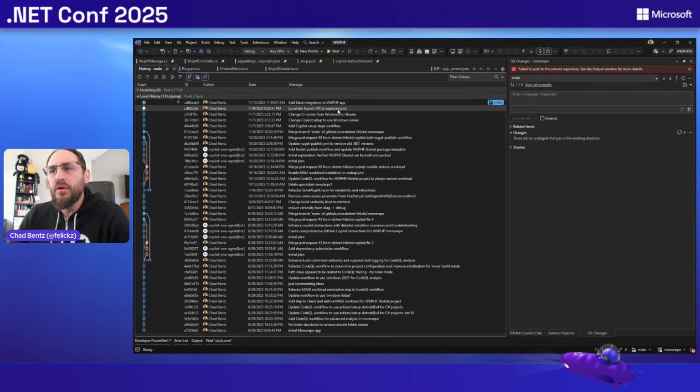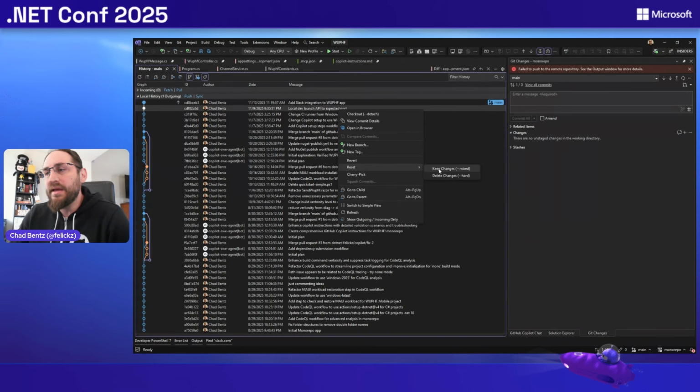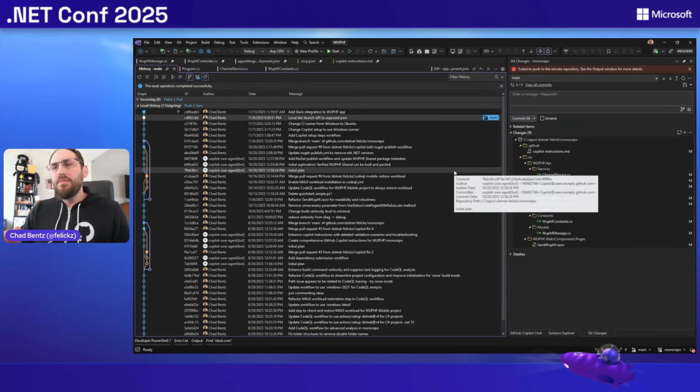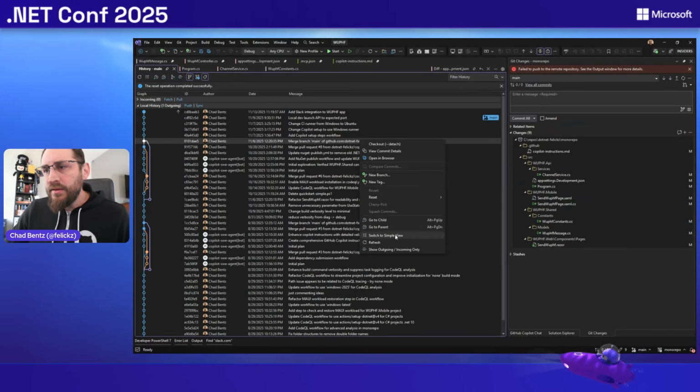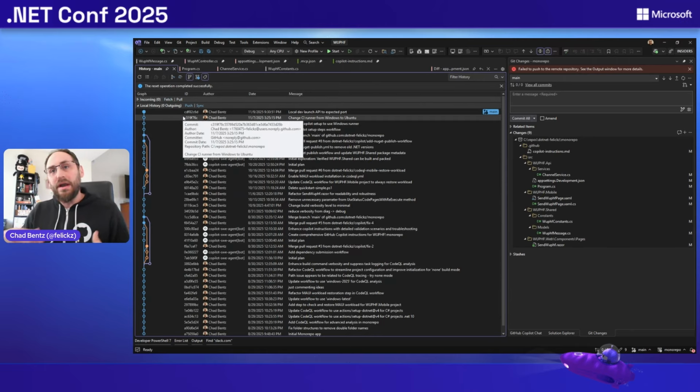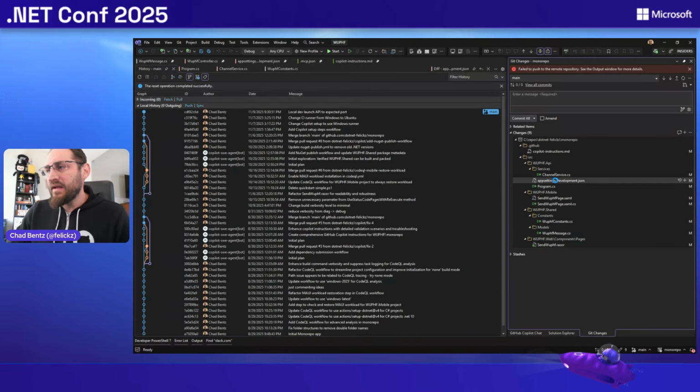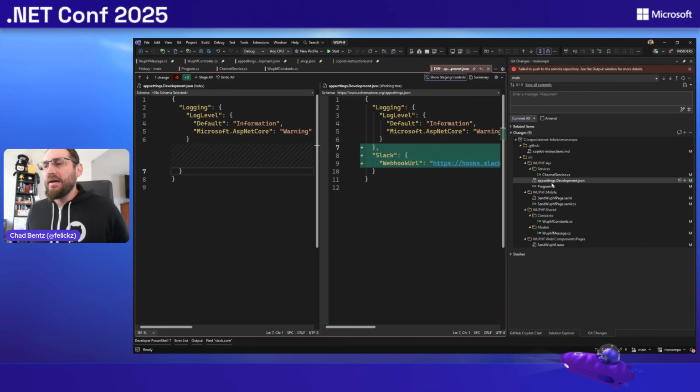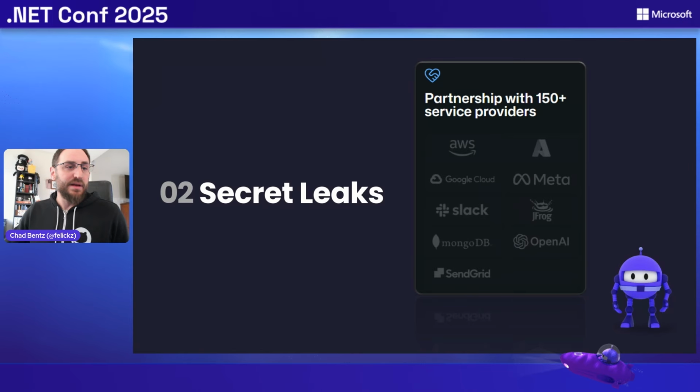Since it's not there, we just go to the commit before it and choose reset, but keep our changes. That will take the commit and roll it back. If you go here and do a refresh, you can now see that commit is gone. Now I can go back and instead of hard coding this in a public settings file, we could put this into an environment variable or a key vault or somewhere more secure than the Git history for a repo. So yeah, that's really awesome. As I said, it's on by default, and you don't need to do anything to get that. But just to give you some hints on what it would look like if you do get a push block.